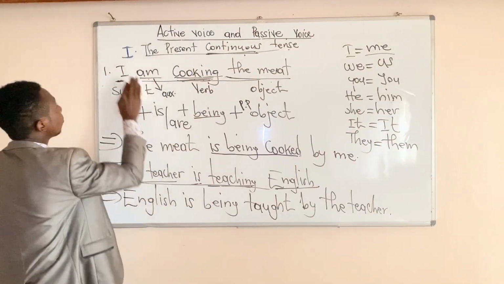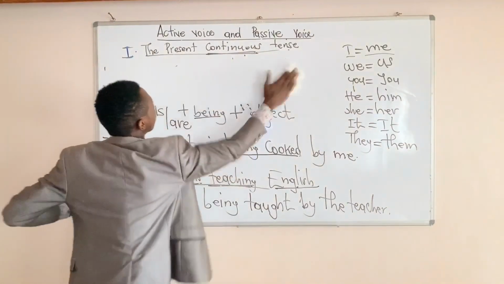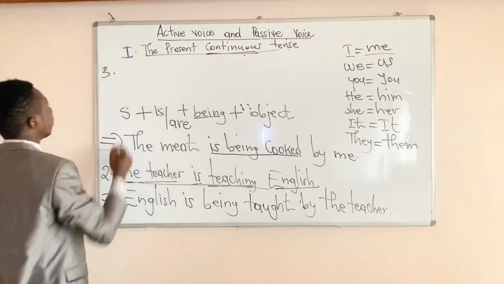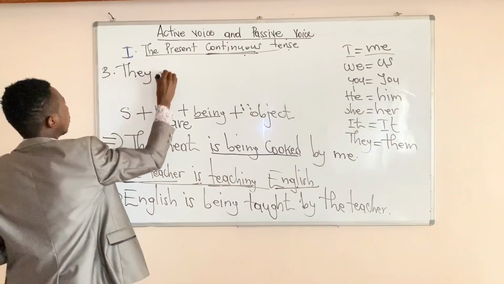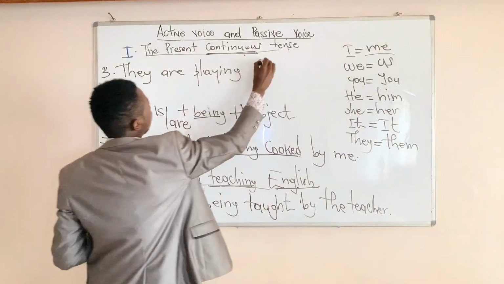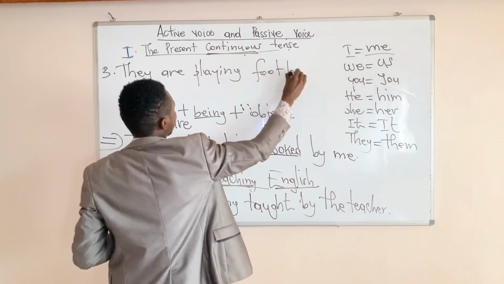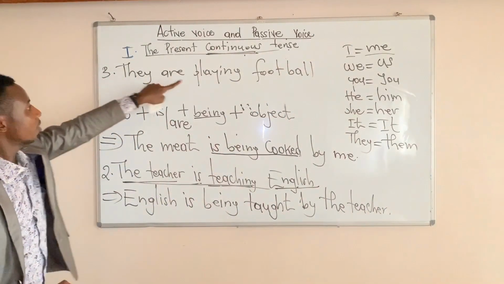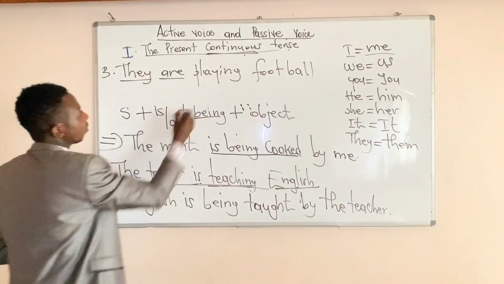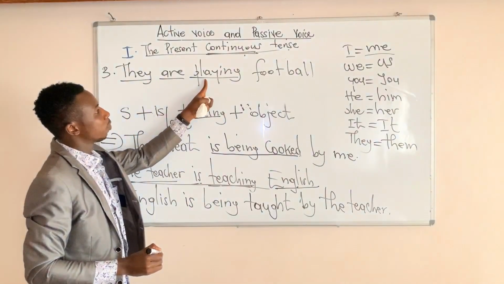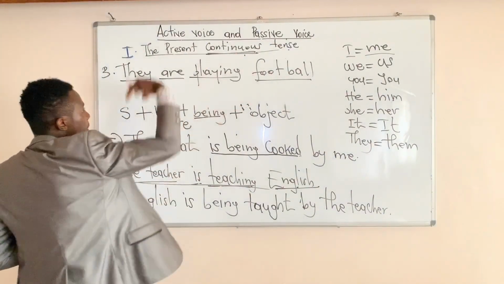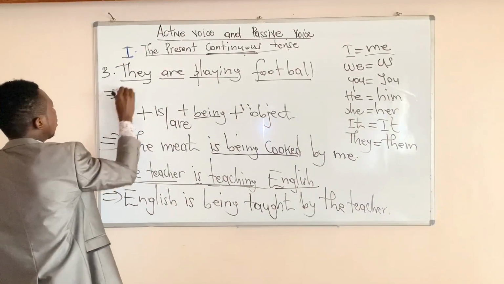Let me give the third example before we go to another tense. Example number 3. They are playing football. They are playing football. Our subject is they. Are is the auxiliary. Playing is the verb, comes from the verb to play. Football is our object. Now look, as I told you, we are going to begin with our object. You say football.